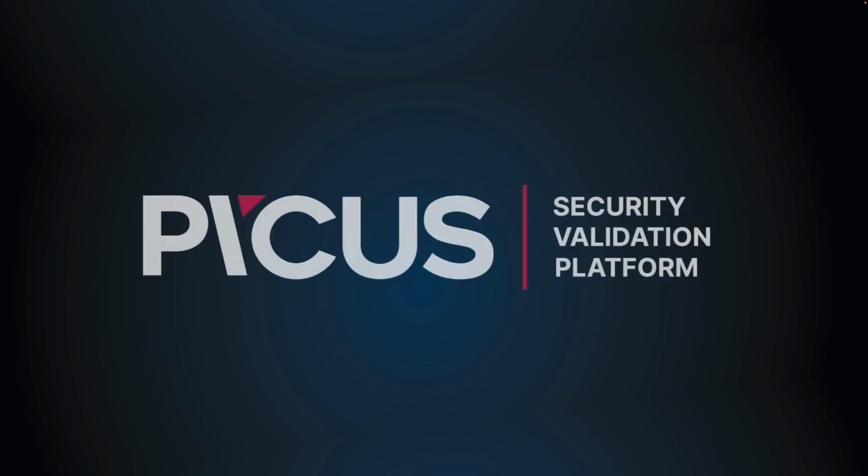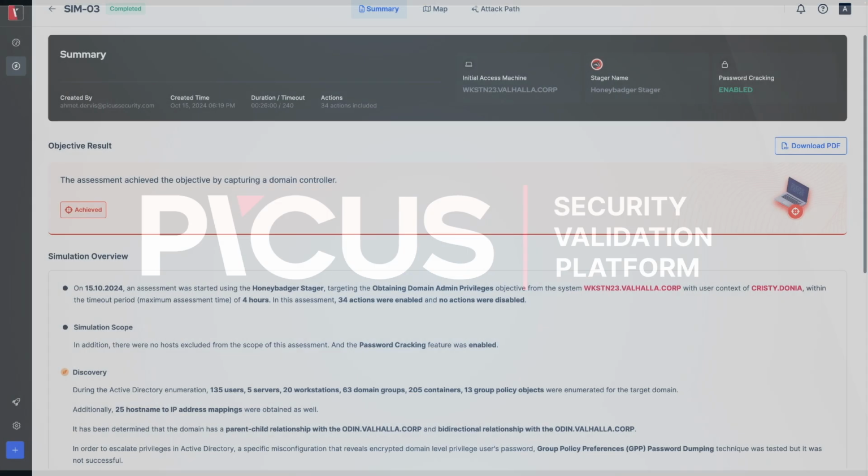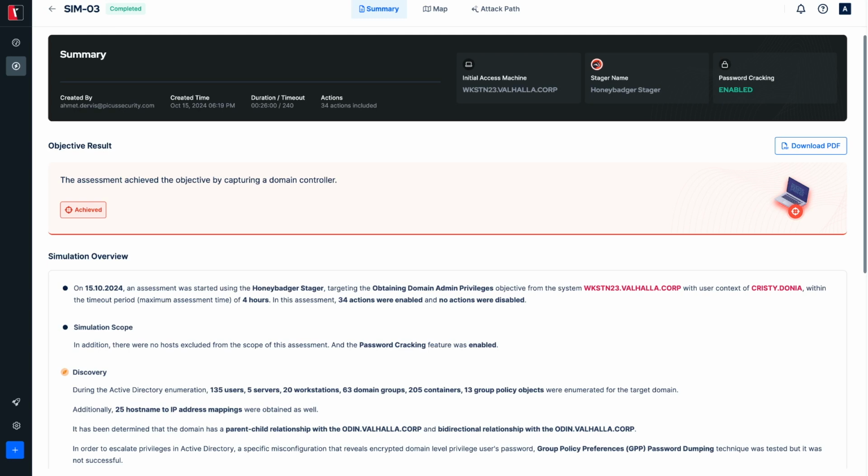Active Directory certificates are critical attack vectors for cyber threat actors to compromise systems. In this video, we will show how Picus attack path validation compromises the domain admin account with its intelligent adversary decision engine and Active Directory certificate service abuse techniques. This video reveals how Picus attack path validation successfully achieves the objective throughout the assessment named SIM03.